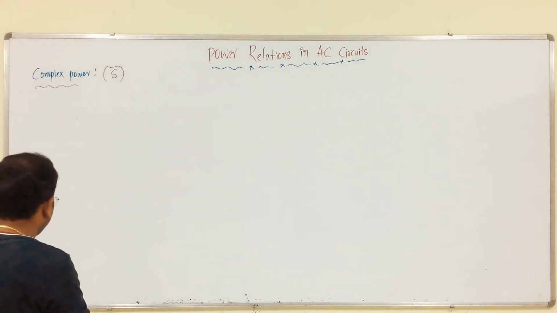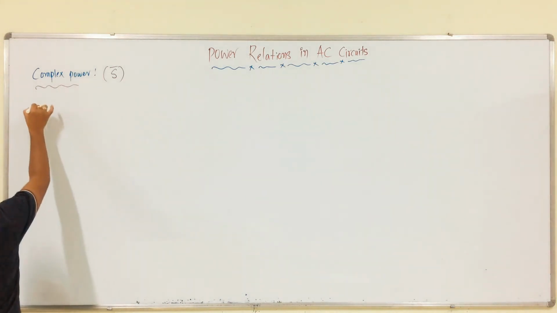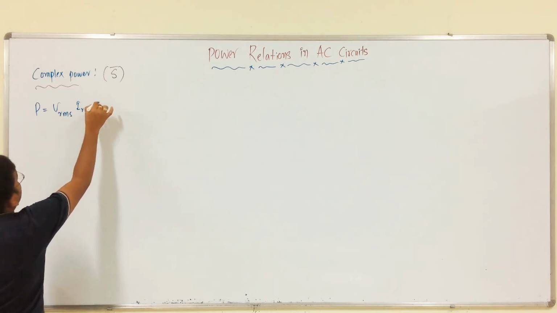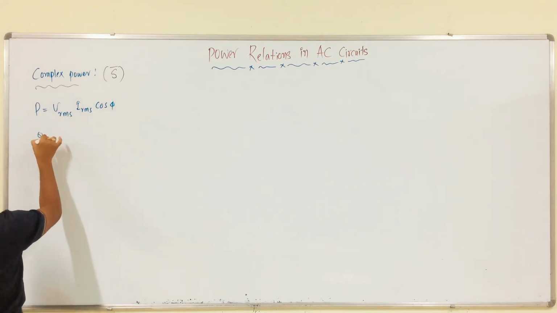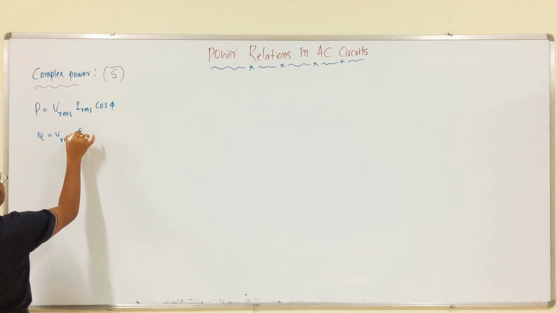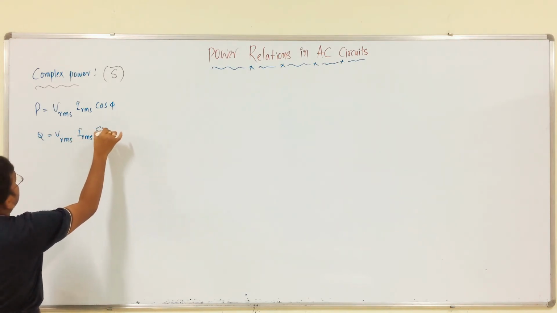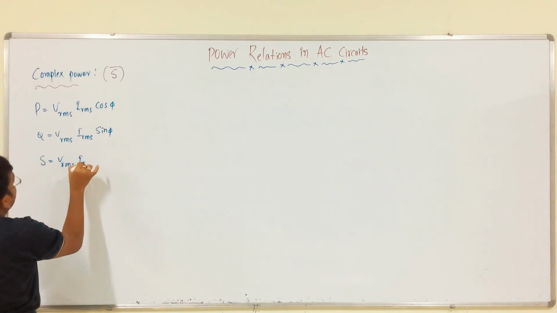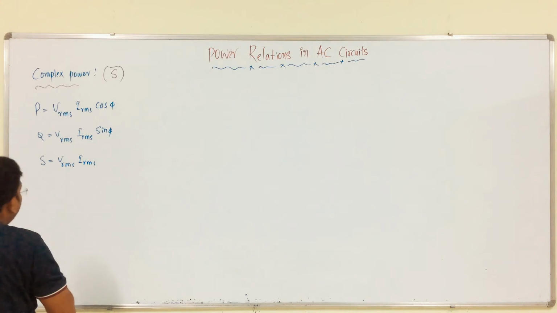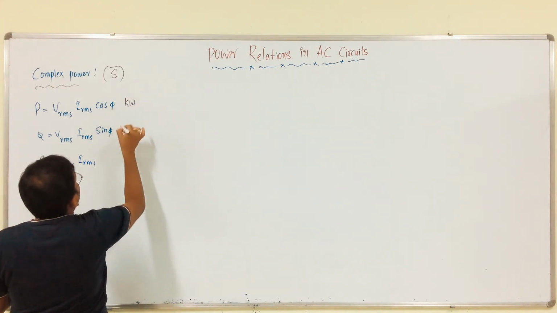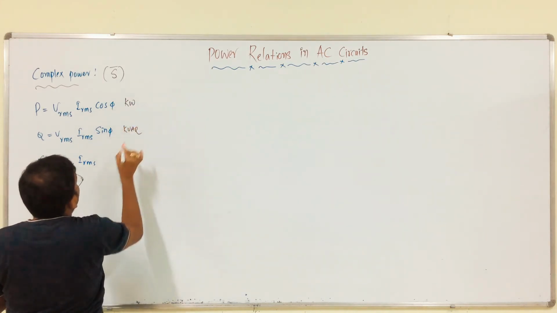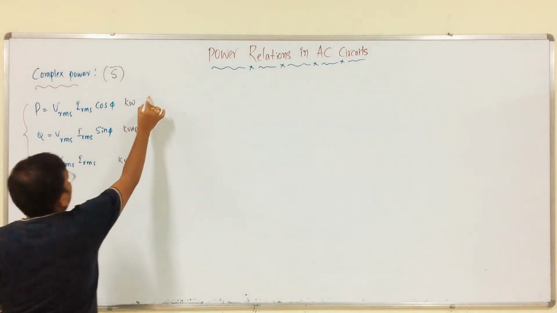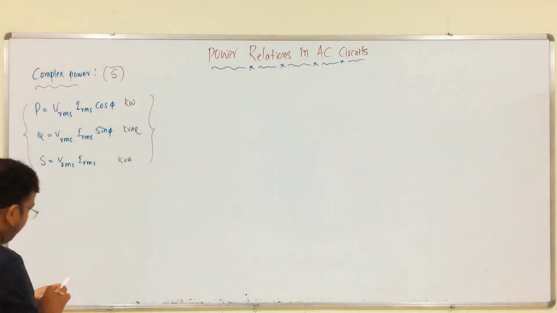We all know that P is equal to Vrms Irms cos phi, Q is equal to Vrms Irms sin phi, and S is equal to the product of Vrms and Irms only, right? Okay, this is about P, Q, S.